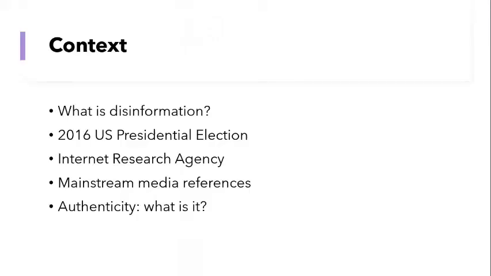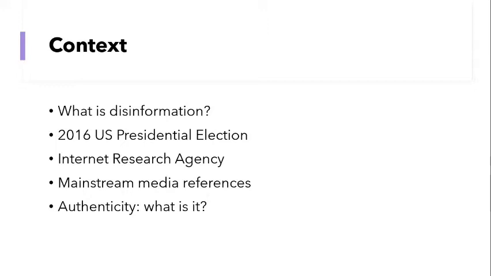Firstly, what is disinformation? William already gave us an amazing deep dive into this earlier, but disinformation is the intentional spread of information known to be false. So this differs from misinformation, where people might share things that are factually incorrect, but this might be because they really believe that it's true. So disinformation is intentional, misinformation is not.